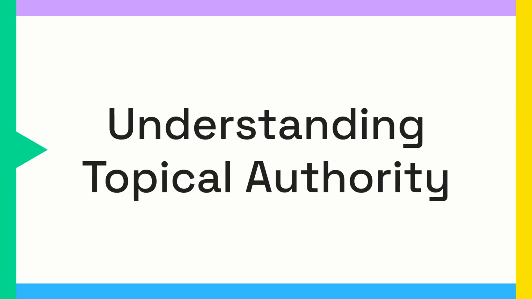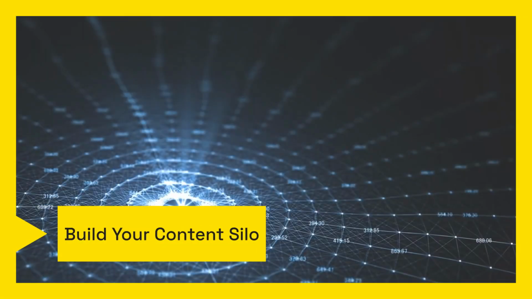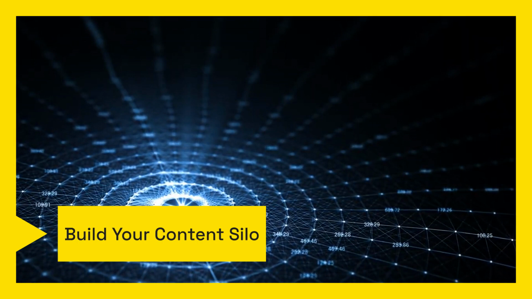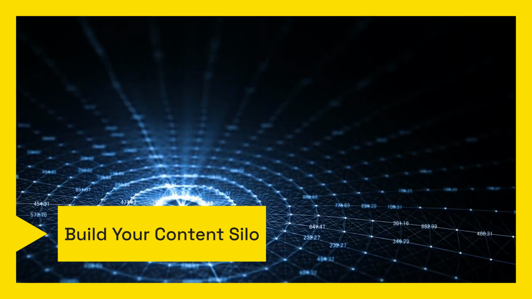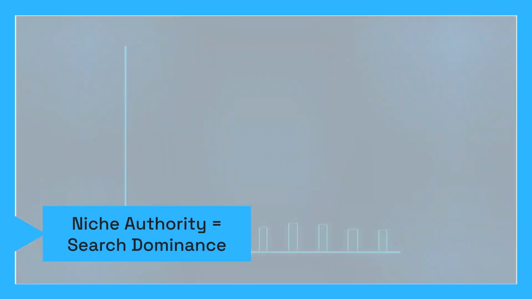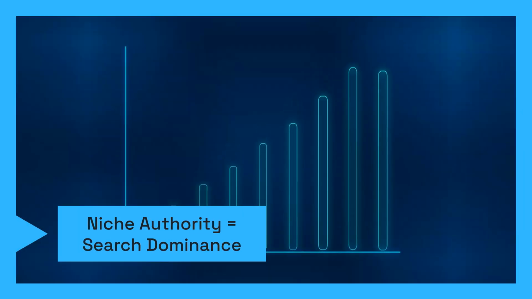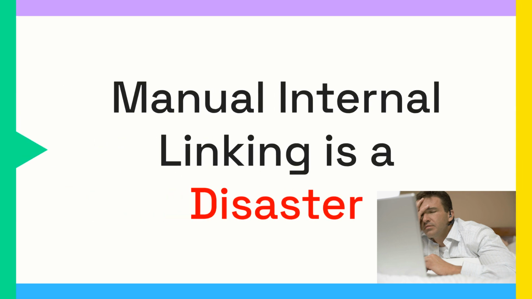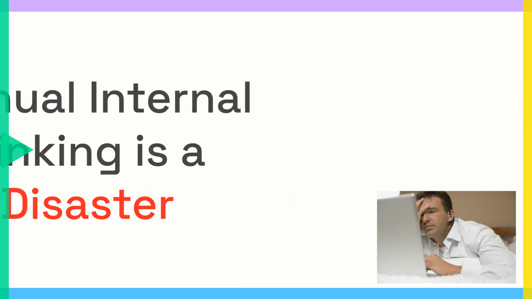So what is the secret to moving beyond basic keywords and truly dominating search? It's called Topical Authority. It's about establishing your website as the definitive source for a specific niche. When Google sees you cover every facet of a topic, your entire site's ranking improves exponentially. But building that content web manually, that's where most businesses fail.